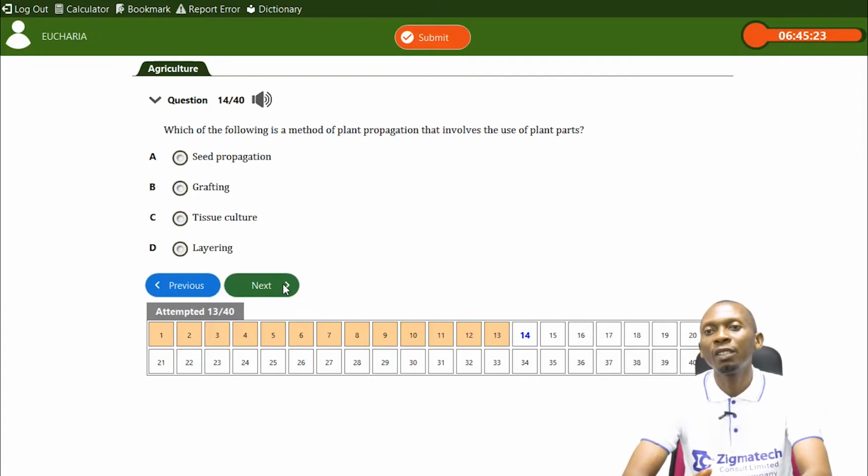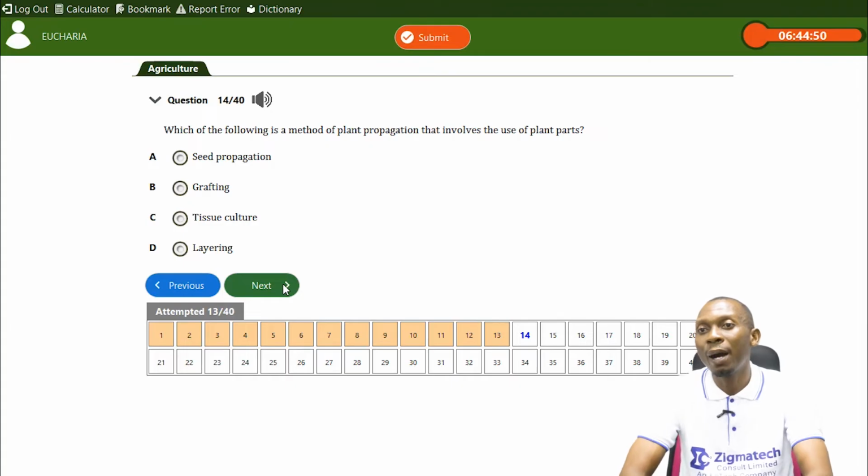Which of the following is a method of plant propagation that involves the use of plant parts? Now, when we talk about propagation, we're talking about production of independent or new units of plants. So, methods of plant propagation involve, we have seed propagation. But the question says which of the following is a method of plant propagation that involves the use of plant parts.